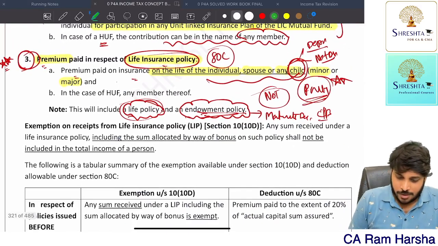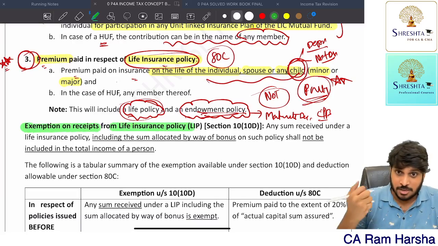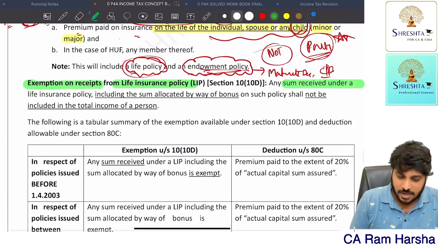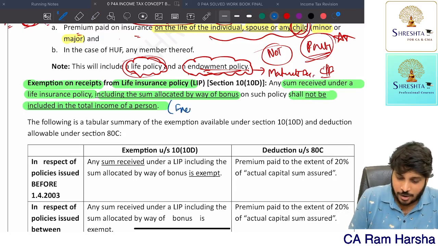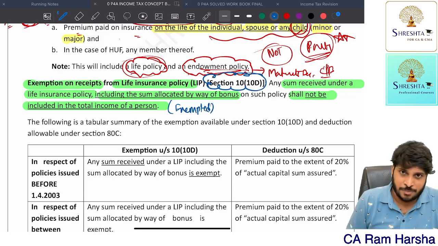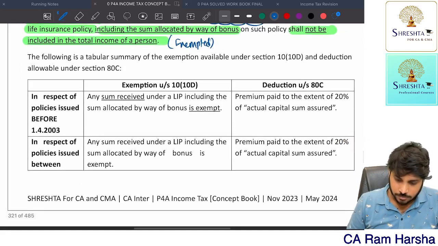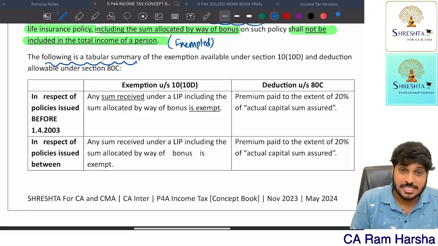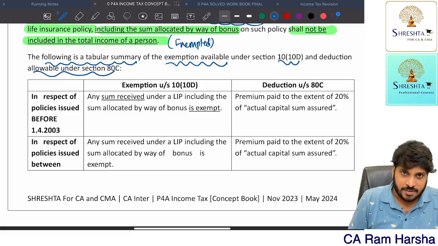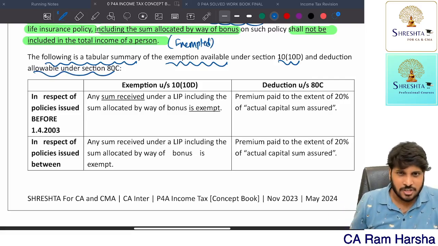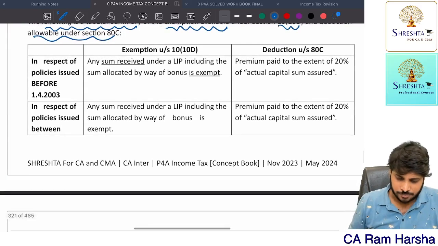Now remember, whenever we receive any money from a life insurance policy, generally the maturity amount, any sum received under a life insurance policy, including bonus on such policy, shall not be included in total income. Shall not be included in total income means what? Exempted. The moment Section 10 comes into the picture, it is talking about exemption. The following tabular summary of the exemption available under 10(10D) and the deduction is given. So 80C, deduction for life insurance premium, and exemption, both are covered here.